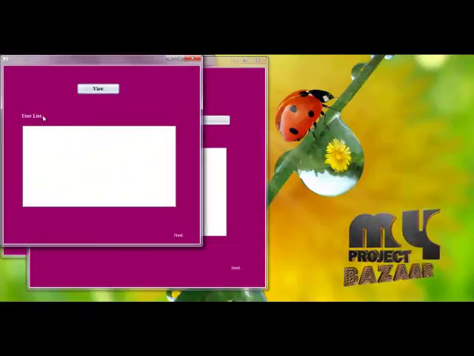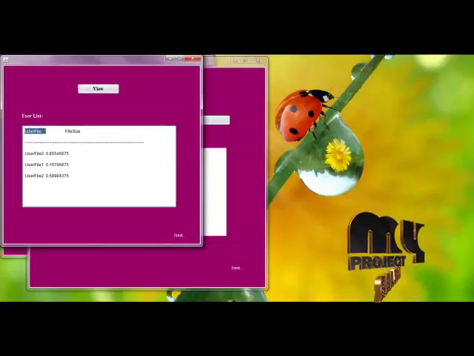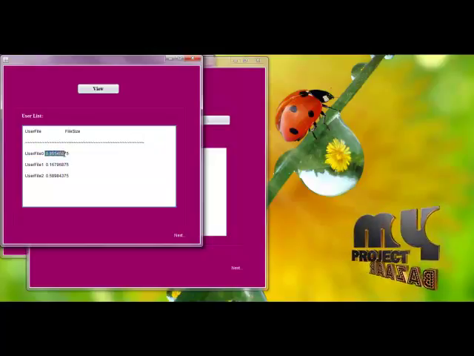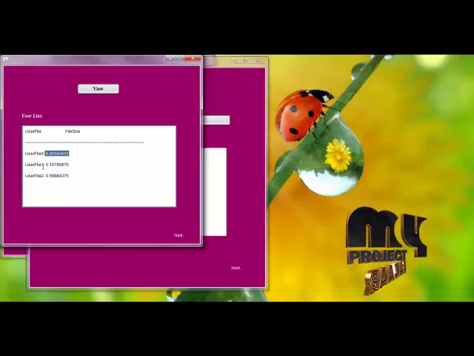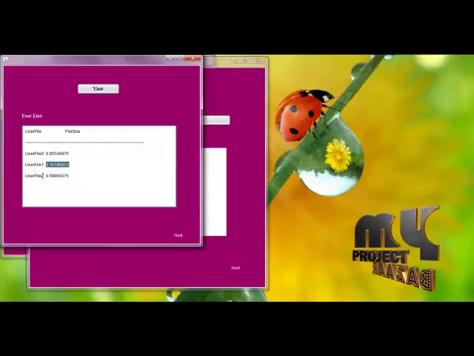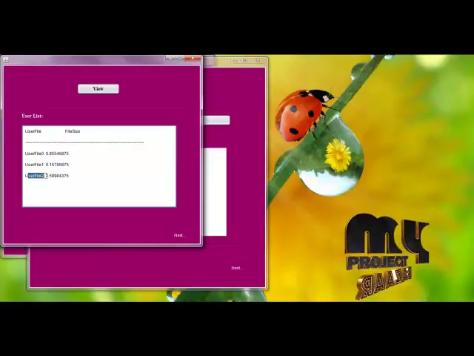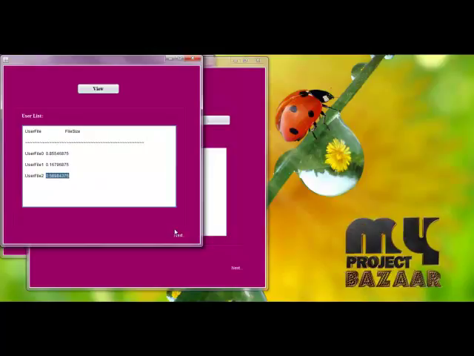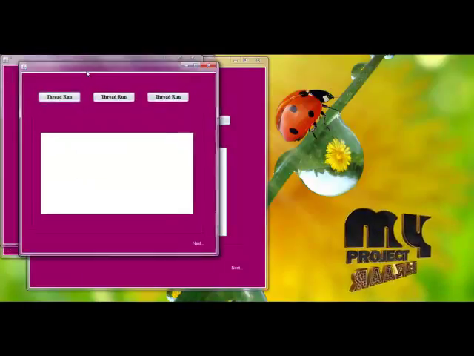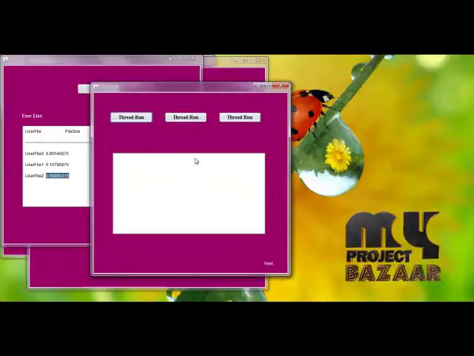Here we are going to view the user list, that is the user file and their user file size. User file 0 has a file size of 0.85 something, user file 1 has 0.167 and user file 2 has 0.589. Okay, next, here we are going to start the thread.